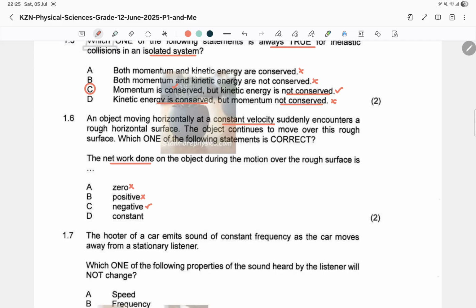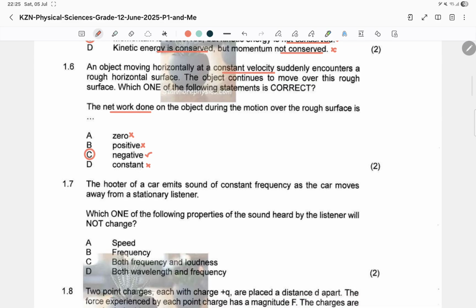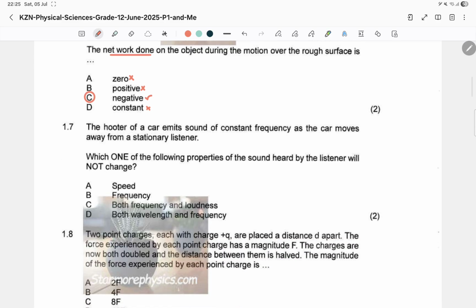Remember, work done by friction is opposing the direction of motion, and so it becomes negative work. So it's not constant. So C. Again, yes, that part of C is quite obvious, but be in the habit of going through those options carefully so that no question can sway you, right?